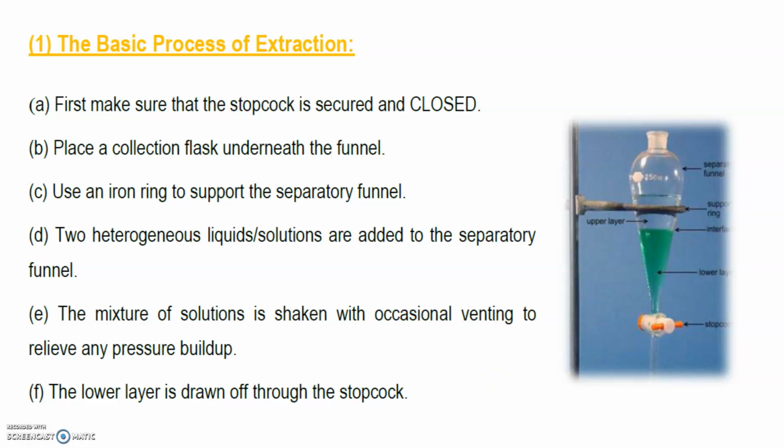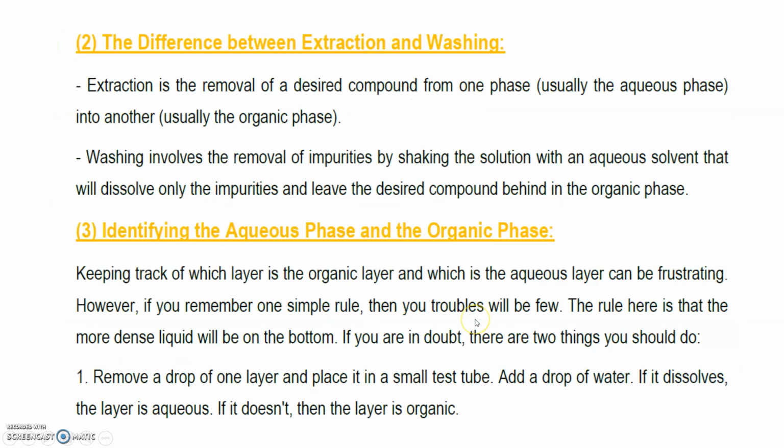First, make sure that the stopcock is secured and closed. Then place a collection flask underneath the funnel, because here you can put some collections. Use an iron ring to support the separating funnel. Two heterogeneous liquid solutions are added to the separating funnel. The mixture of solution is shaken with occasional venting to relieve pressure buildup. Then the lower layer is drawn off through the stopcock. So you can separate the upper layer and the lower layer.